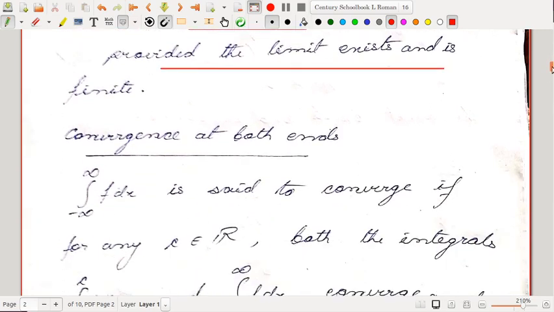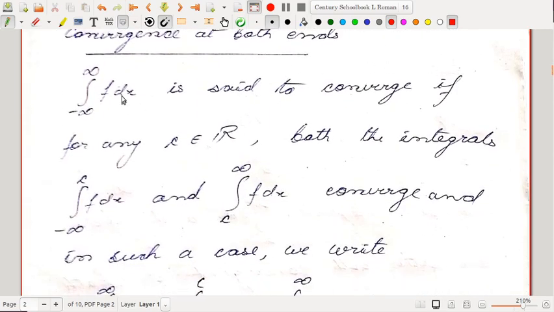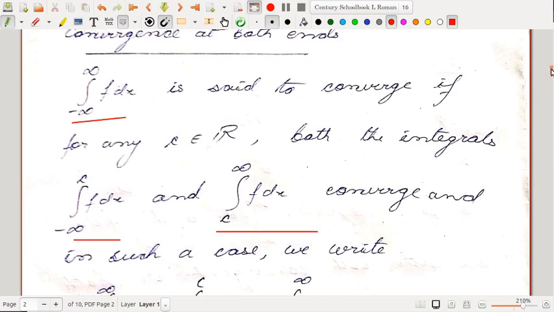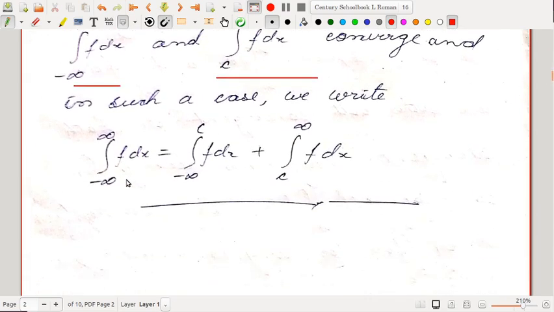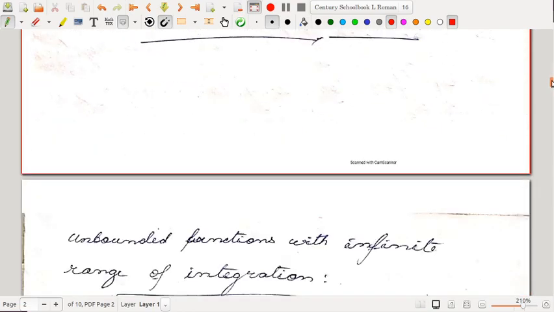And if you have minus infinity to infinity, then this is said to converge if for any c inside R, the set of real numbers, both the integrals minus infinity to c and c to infinity of f dx converge. In such a case we write minus infinity to infinity f dx as minus infinity to c f dx plus c to infinity f dx. This is how we define it.